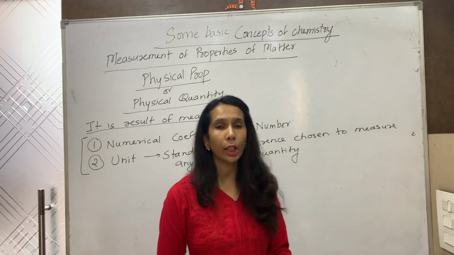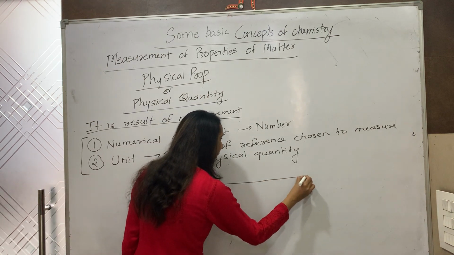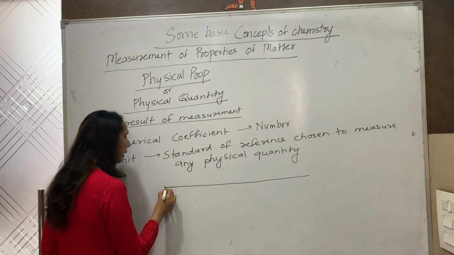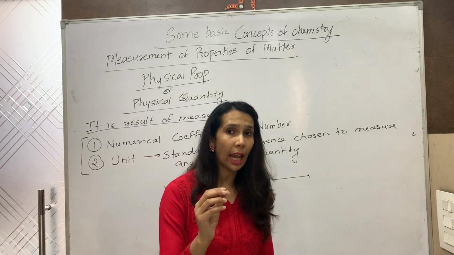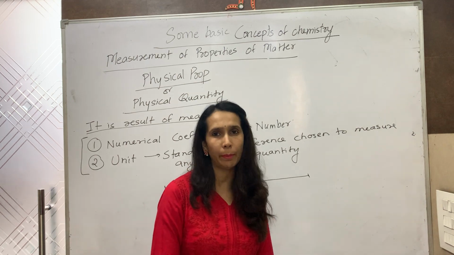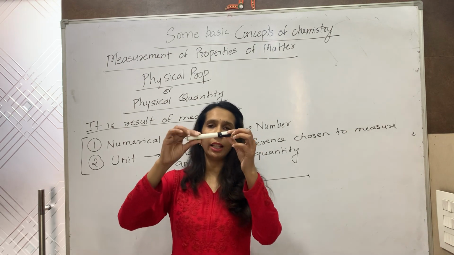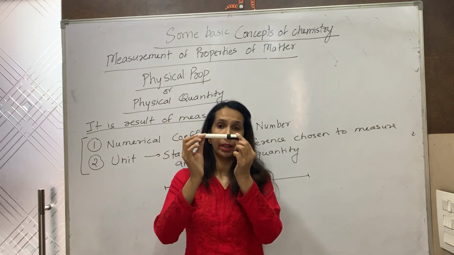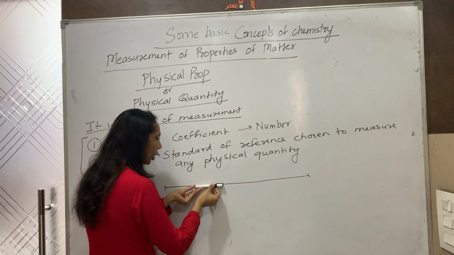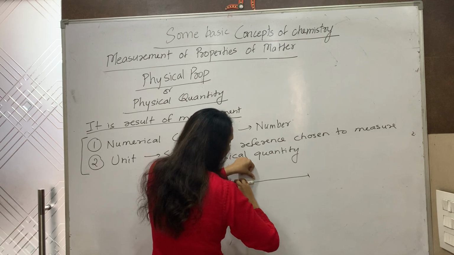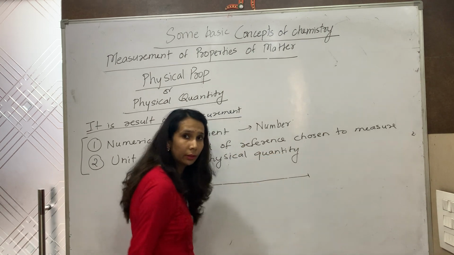What do you mean by the standard of reference? Suppose I make this line and I have to measure the length of this line. But I don't have any scale, I don't have any inch tape, I don't have any measuring instrument. Now how do I measure? I take this pen as a reference and I measure the length like this. 1, 2, 3, 4, 4.5.